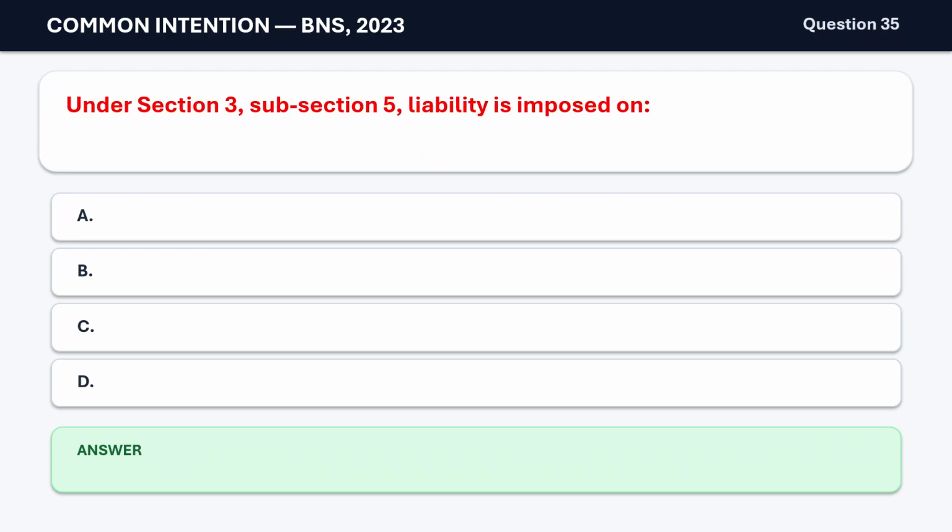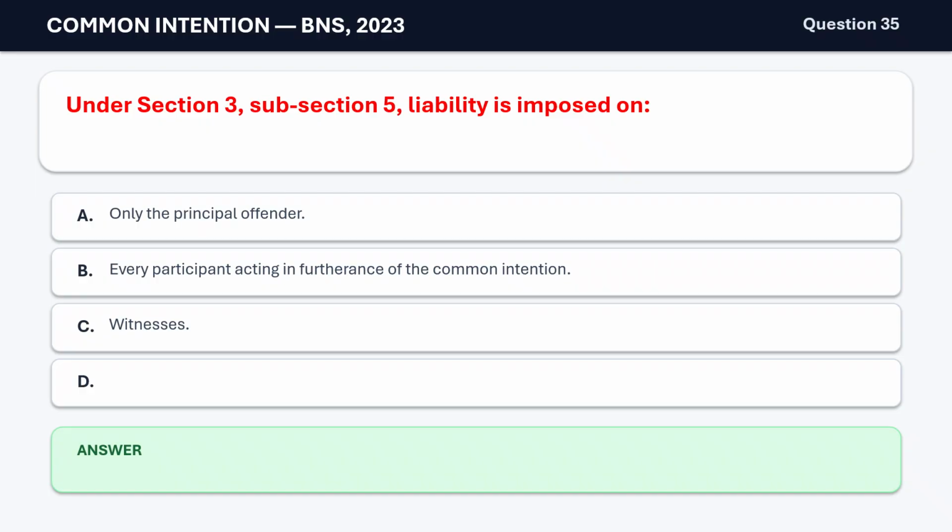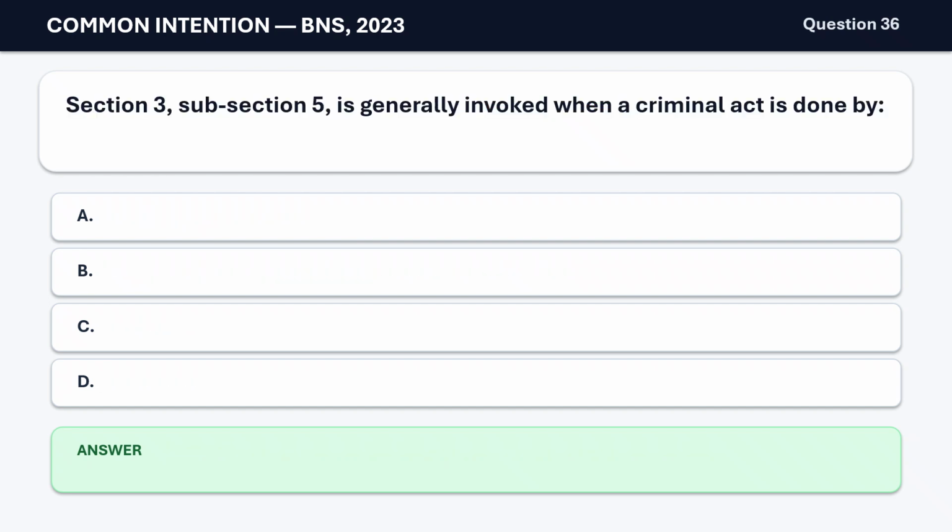Question 35. Under Section 3(5), liability is imposed on A. Only the principal offender. B. Every participant acting in furtherance of the common intention. C. Witnesses. D. Abettors only. The correct answer is B. Every participant acting in furtherance of the common intention. Question 36.